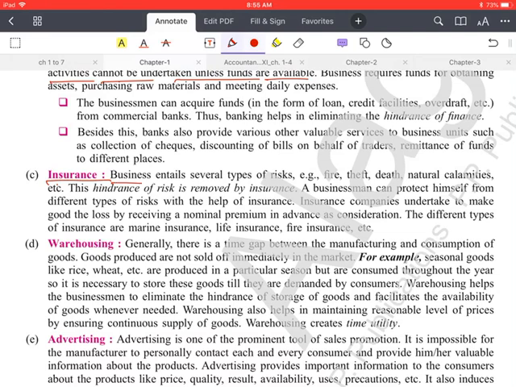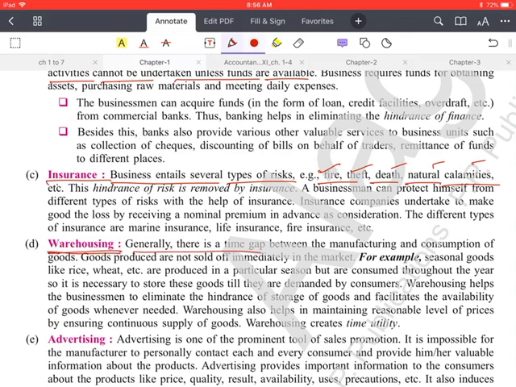Business entails several types of risk, that is fire, theft, death, natural calamities. There are so many types of risks in the business, and these risks can be covered by insurance. Means if a businessman gets some loss by fire, theft, death or natural calamities, these risks can be covered by insurance. The insurance company bears these types of risks, and for this the businessman has to pay some amount, that is called the premium.